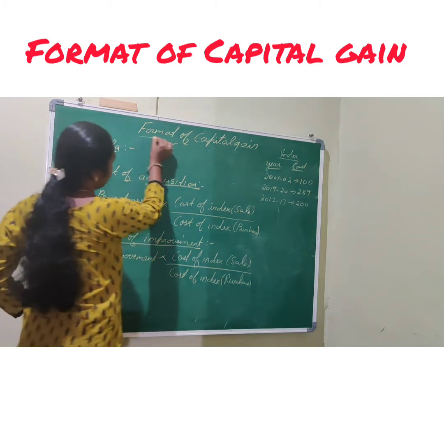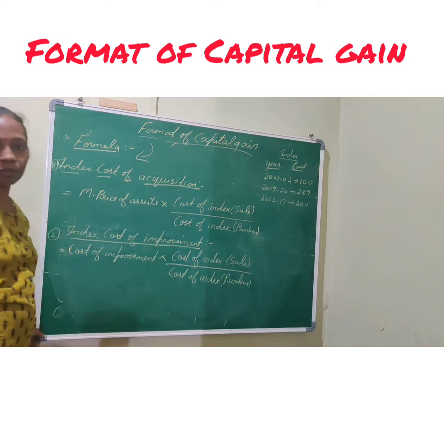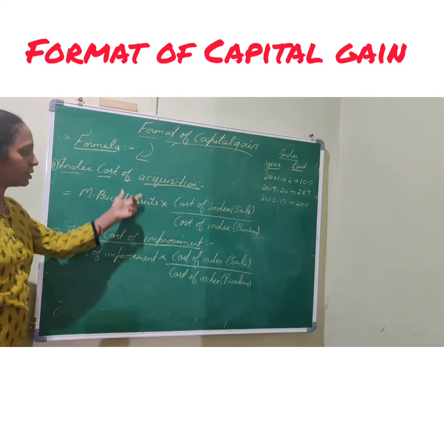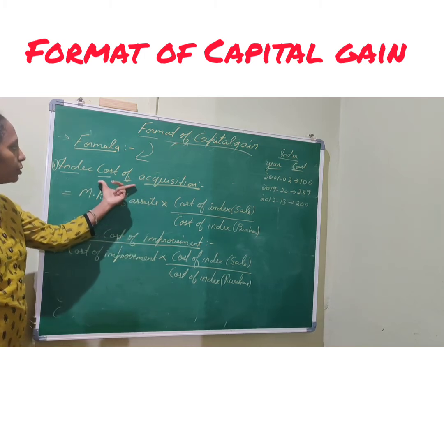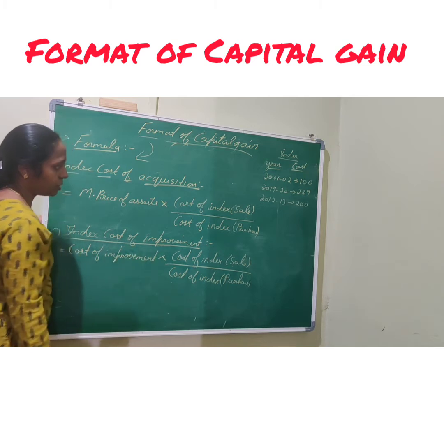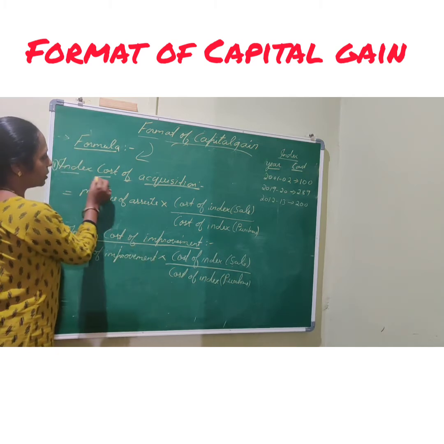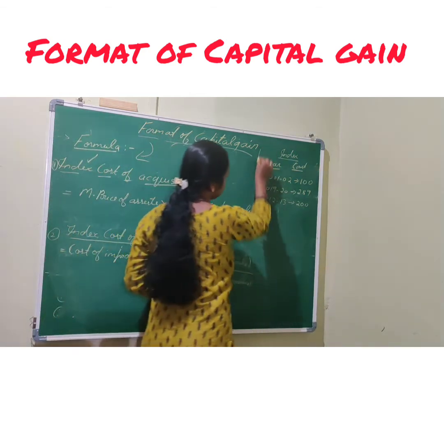Yes, now after the format of capital gain, we will go through the formulas which we require for the calculation of index cost of acquisition and index cost of improvement. As I told you in the format, we have to calculate two things: one is index cost of acquisition and one is index cost of improvement. So this is the formula for that. First, what is the index?